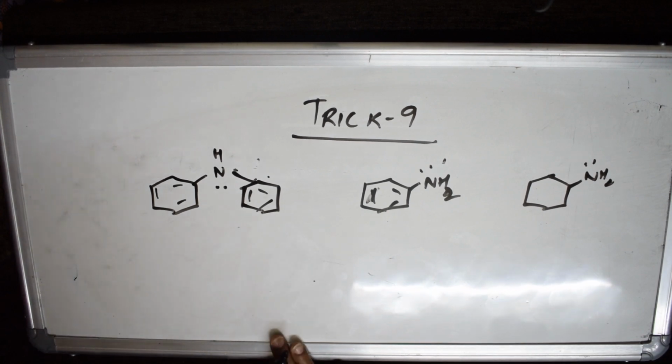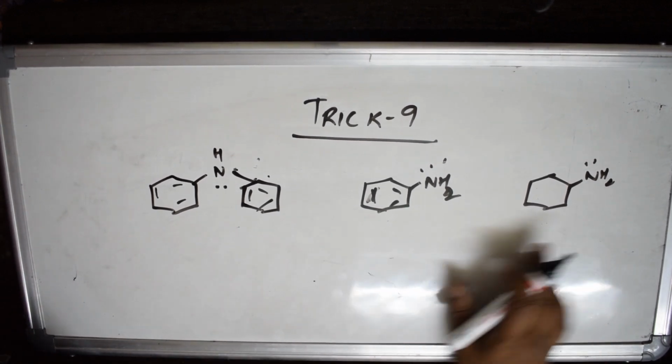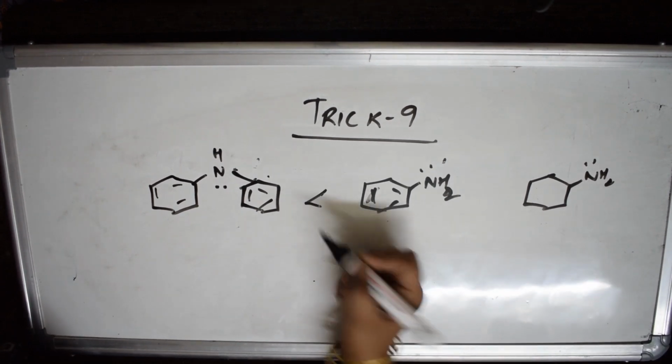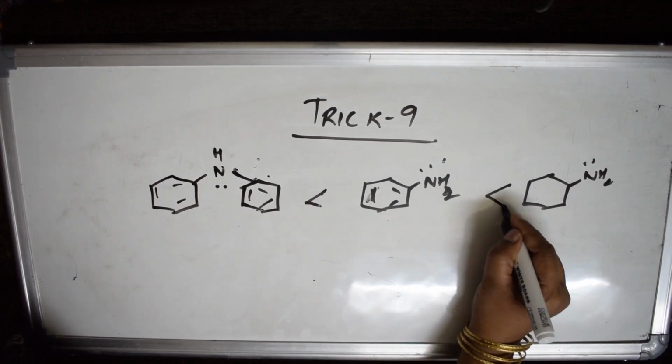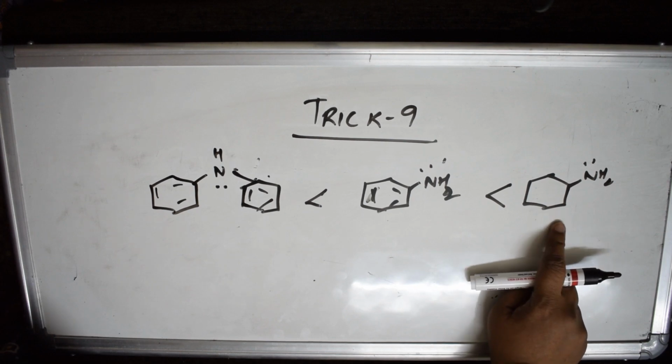Among all these, which is resonance stabilized? This one. Here it is less basic. Then the next amine, in this case there is no resonance because of the absence of pi bonds. That's why it is more basic.